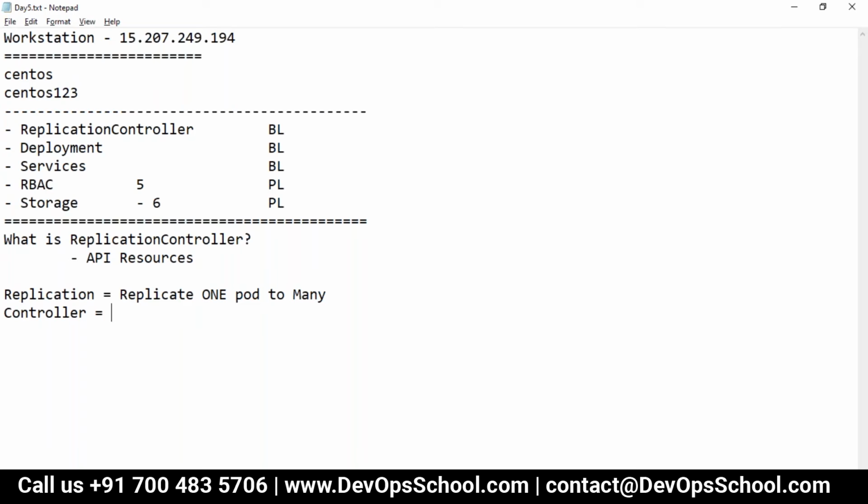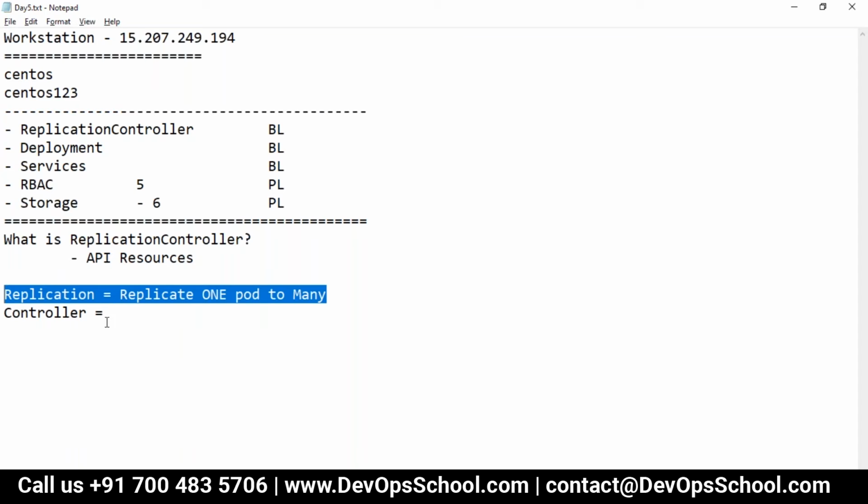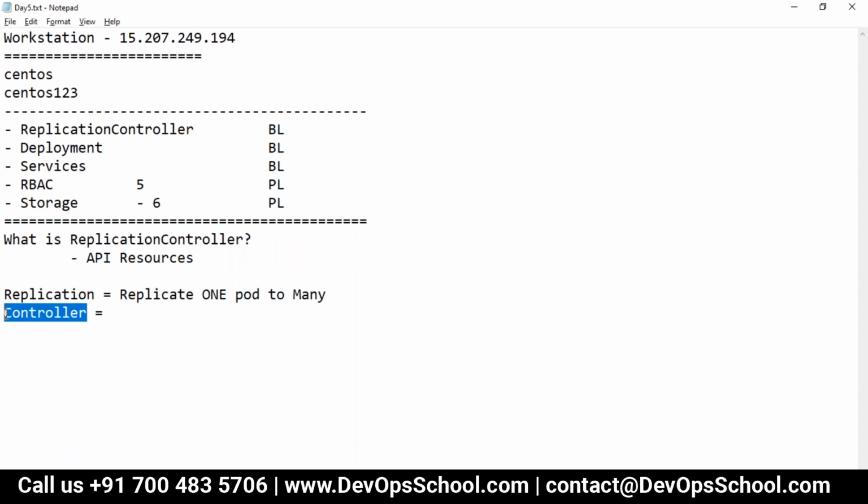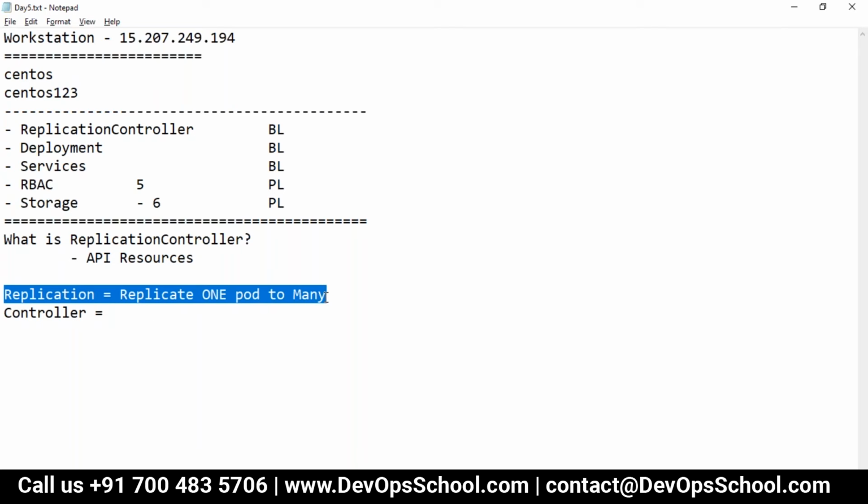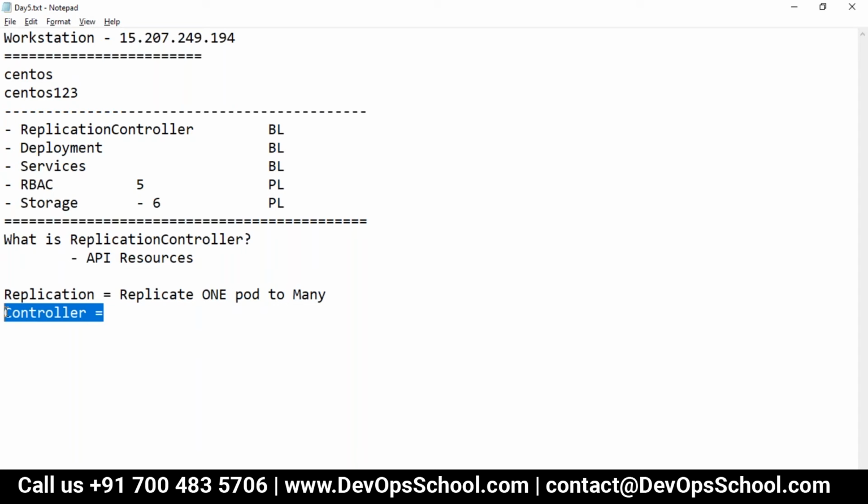Controlling means, let's say you set replication, I need 5 pods. What will happen? This controller will keep checking: is it 5 pods of the same specification? Or 4 pods, or has someone manually changed the specification? In that case also, whatever desire you had, what kind of pod and how many pods, that will always be monitored and controlled by the controller.